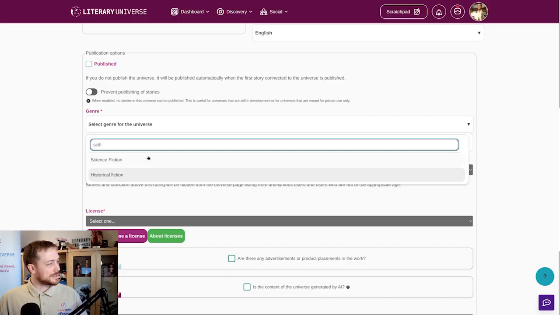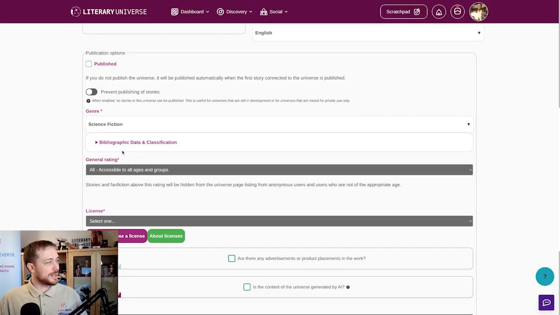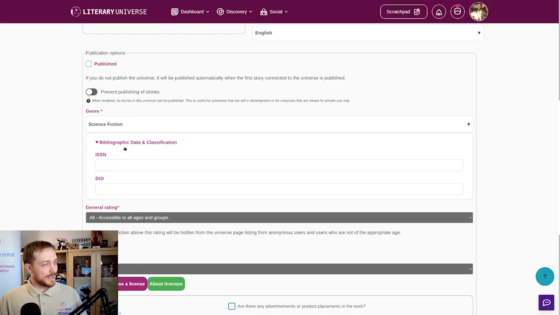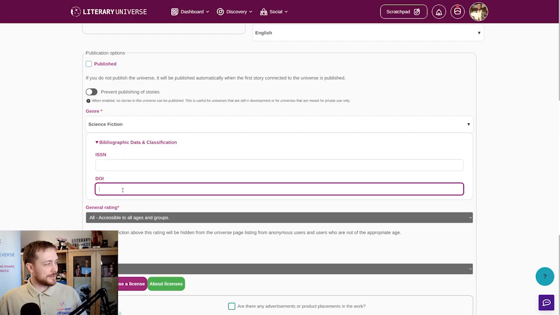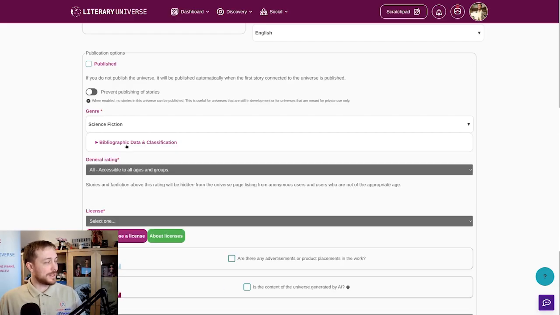Of course, then we'll select the genre. So in our case, it's science fiction. We should have everything here. Next, we have bibliographic data and classification. So here we can put ISSN or DOI if you have any of those.